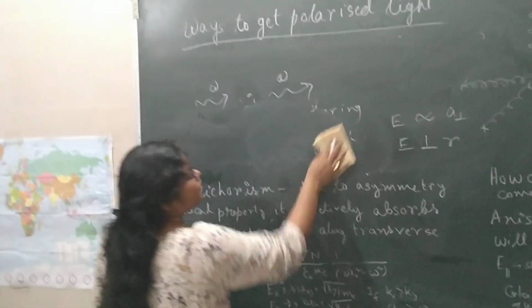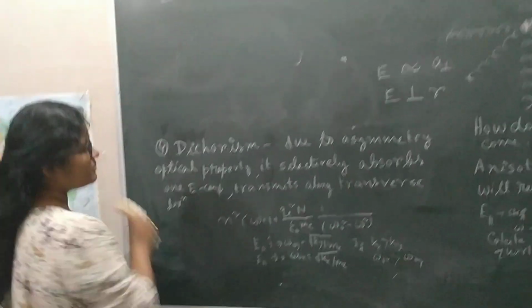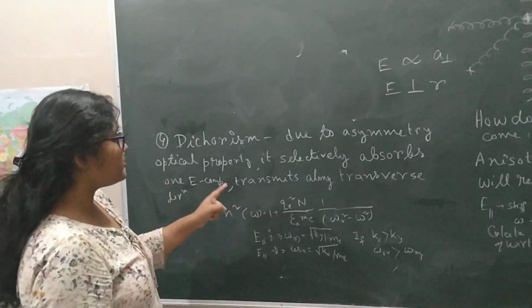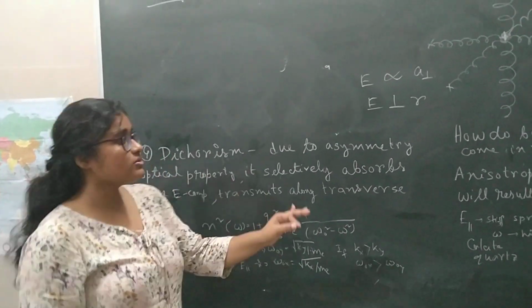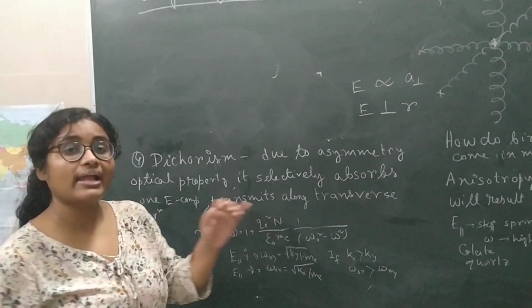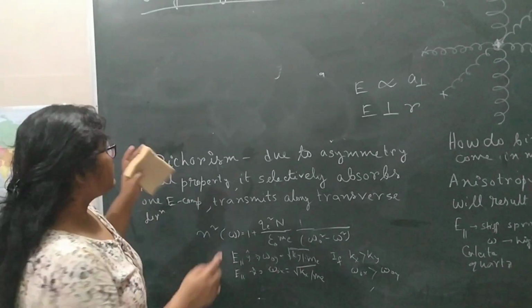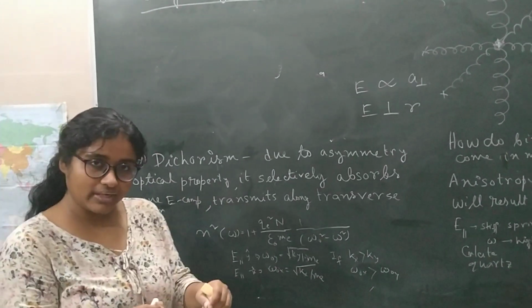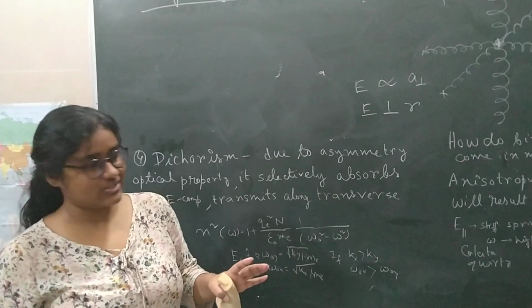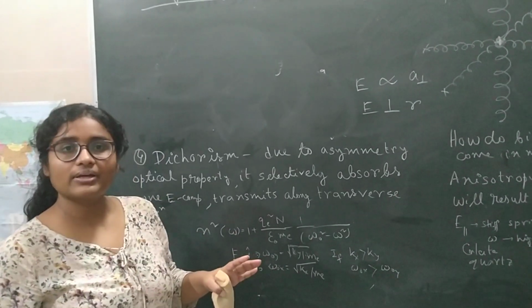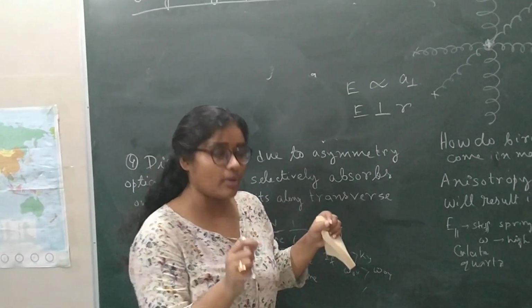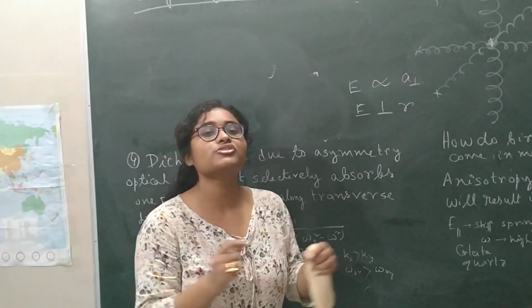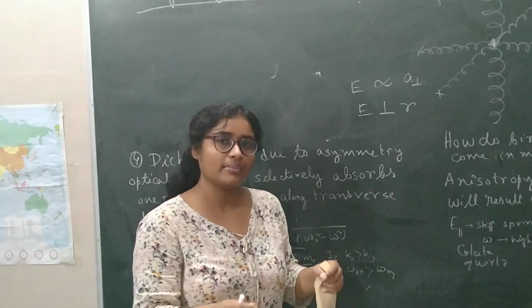Now the dichroism. What do you mean by dichroism? Dichroism is due to the asymmetrical optical property that crystals have. Suppose you have a quartz crystal or a calcite crystal. In crystals there are isotropic crystals and anisotropic crystals. What do you mean by anisotropic crystals? Anisotropic crystals means the arrangements are not similar. There is some mismatch of the crystal alignments.